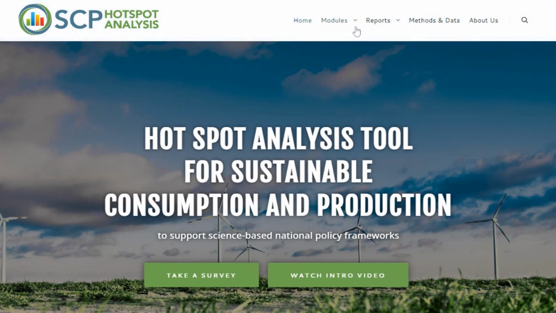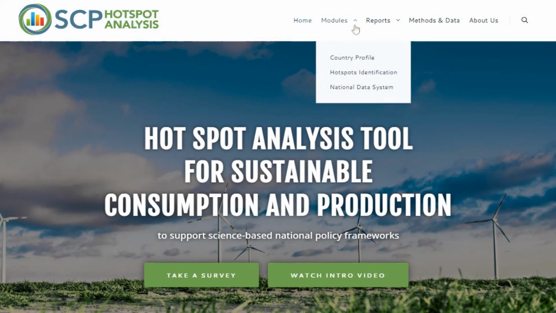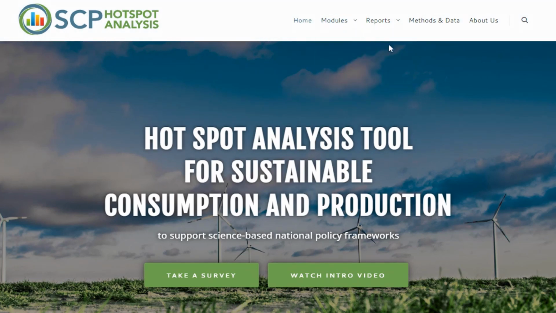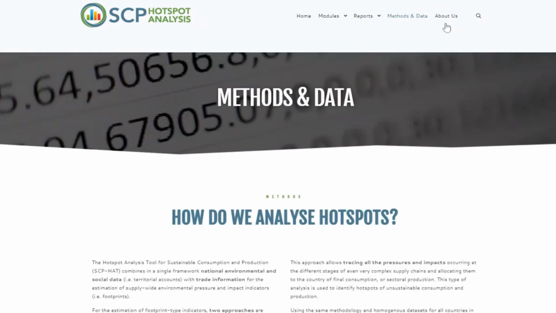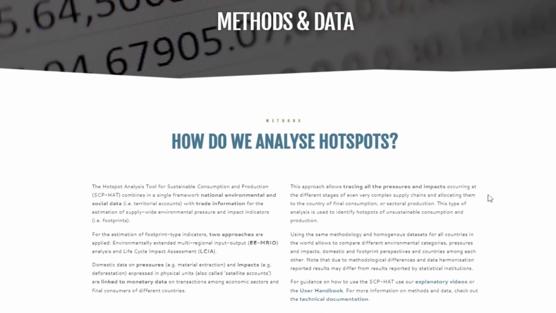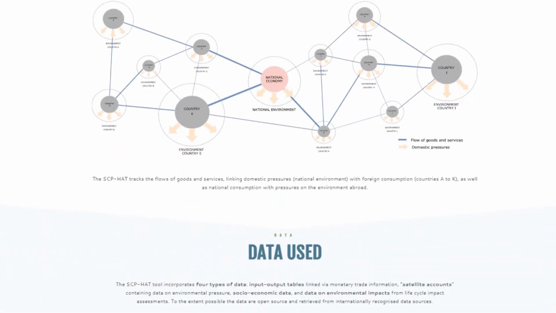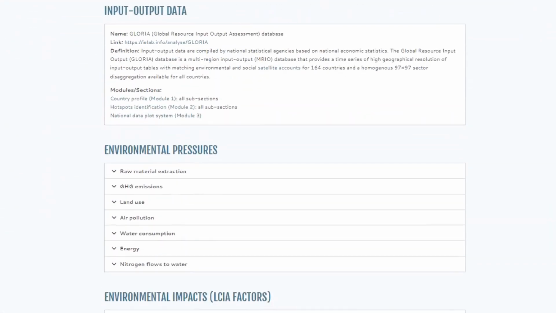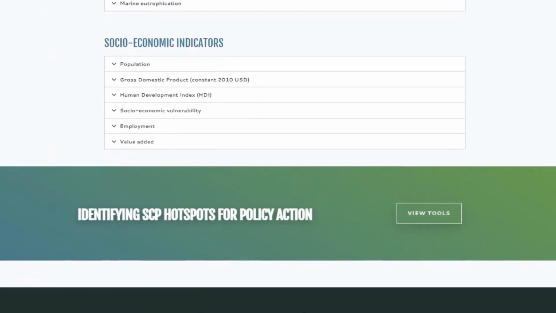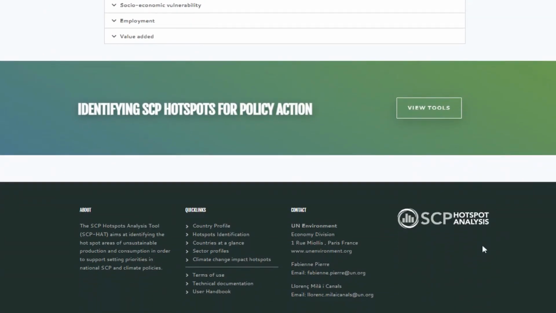The different modules can be accessed via the menu on the top page. The section labeled Methods and Data provides a brief explanation of the methods as well as definitions and data sources for all the indicators. A more comprehensive explanation can be found in the technical documentation, which is available here.